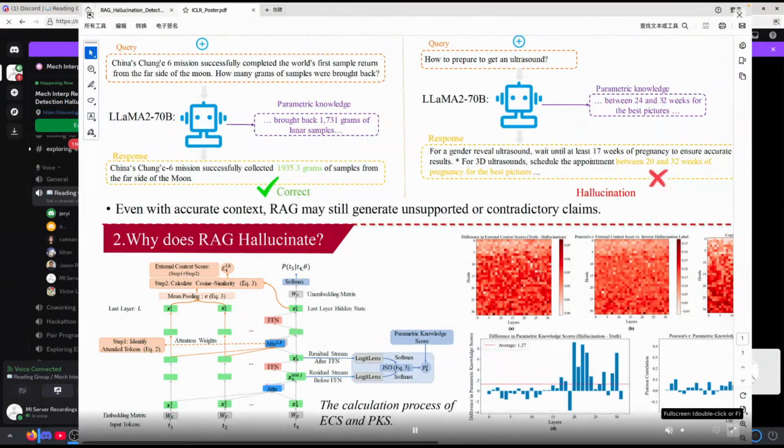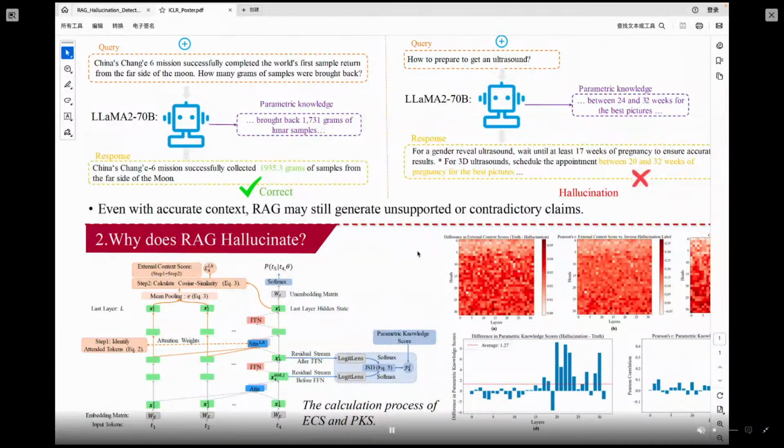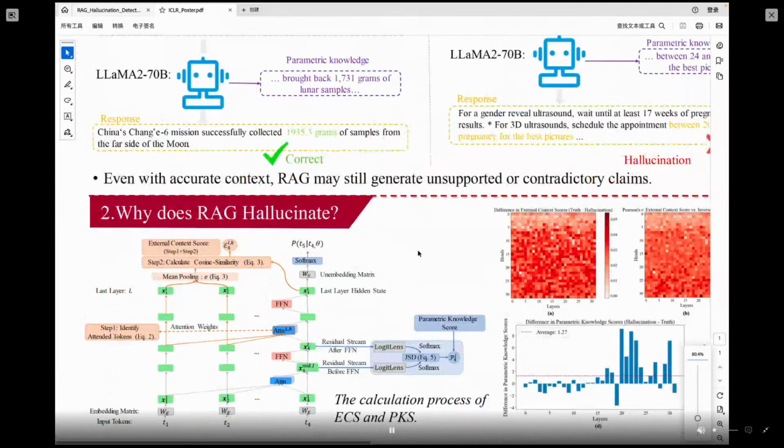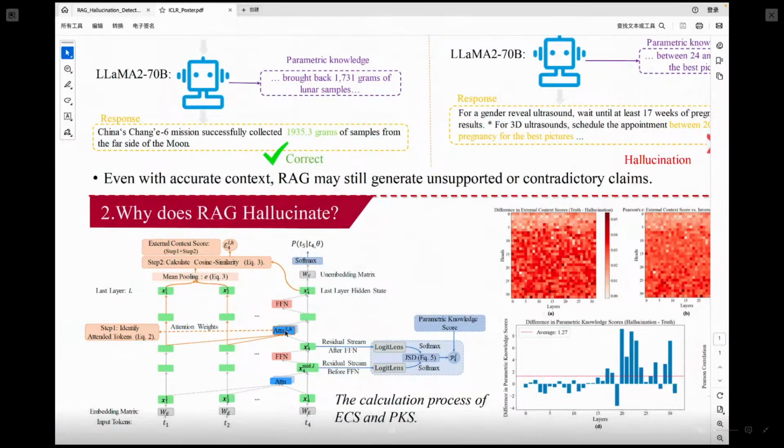So, we use some technologies from mechanistic interpretability. The first one is about copying heads, which was proposed by Anthropic a few years ago.